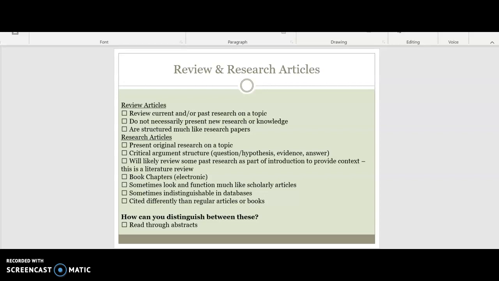They often have book chapters in electronic form, which sometimes look and function much like scholarly articles. Sometimes they're indistinguishable in databases, and they're cited differently than regular articles or books. How can you distinguish between these? Read through abstracts. Abstracts are very important.